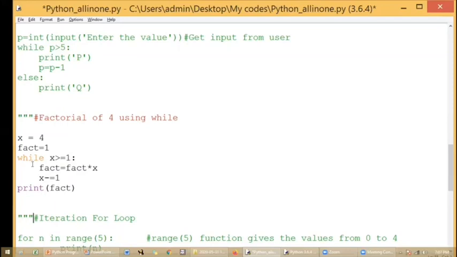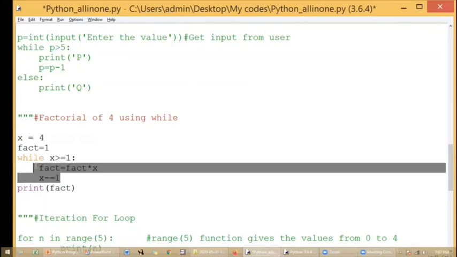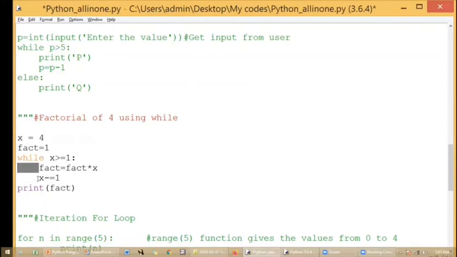Okay. So after that, repeatedly, this fact will be computed as 4 into 3 into 2 into 1. Till that much it will be computed, and I'll be getting the answer in fact, and I'm going to print my resultant value as fact. Okay, see, whatever I have within while loop, I have written with proper indentation. With proper indentation, I have written.